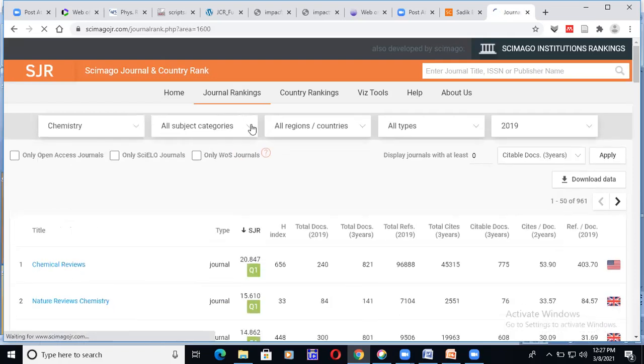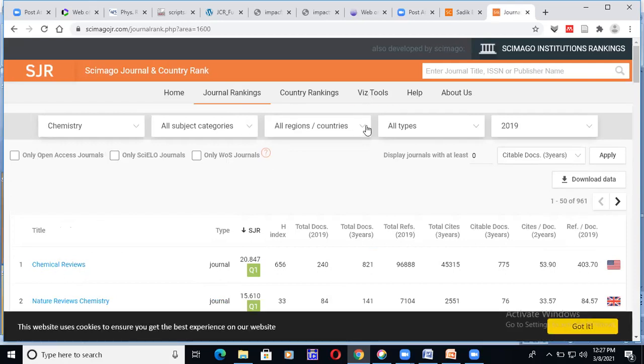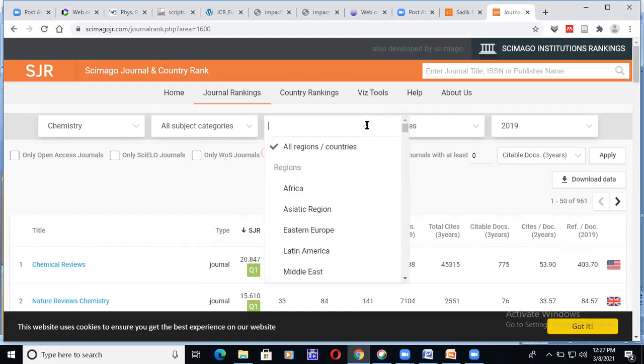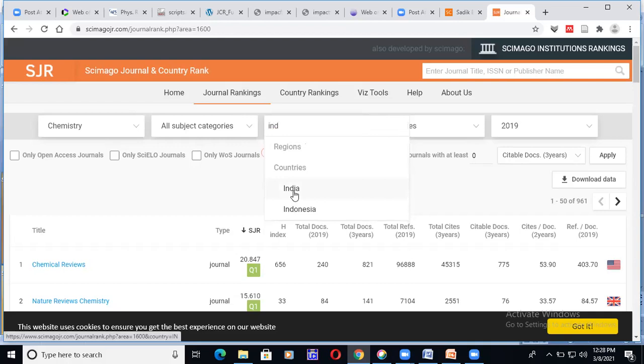Yeah, I have. Then all subject categories, chemistry, all subject categories, leave it, no problem. Then again, region. I want only the journals published from India. Okay, from India, I just type India. Yes, I have selected India journals only, because they will consider my paper.